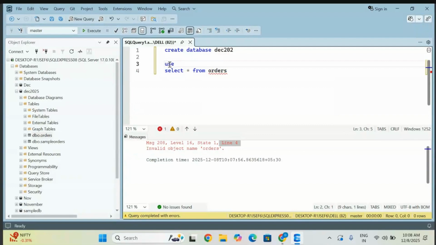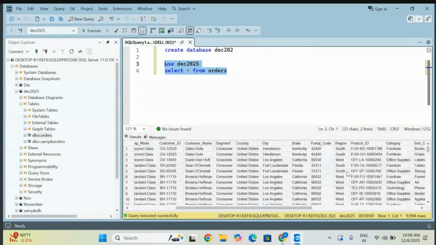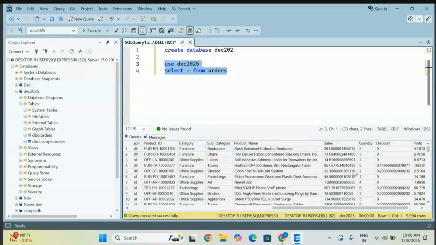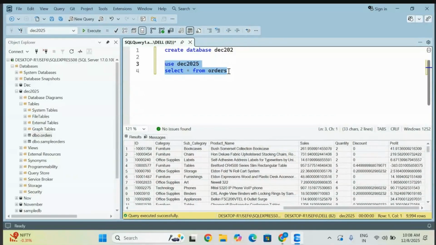So use December 2025. Oh, it is also taking profit, it is also coming. How? Okay, fine. No issue from me, and you can also try to connect the data. So it is coming, no worry. So that is fine. So this is my table name right now.